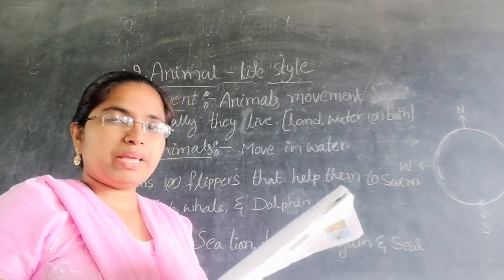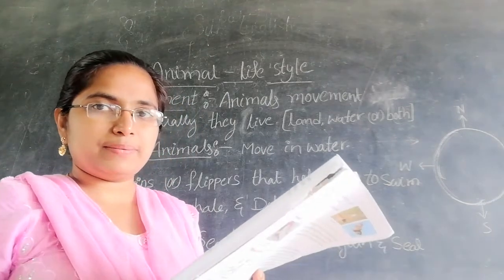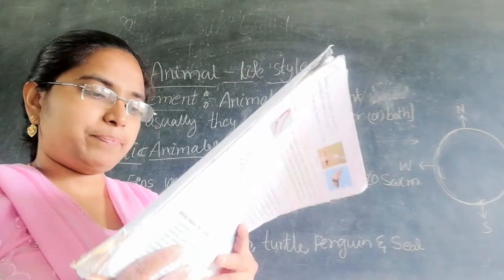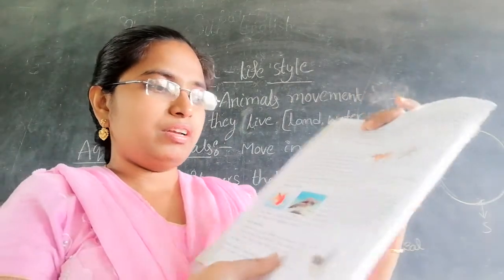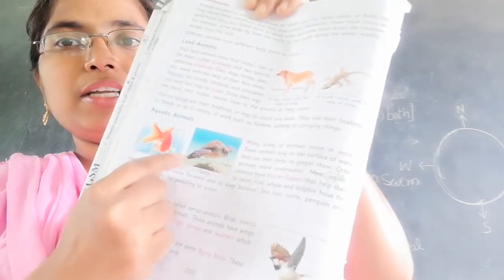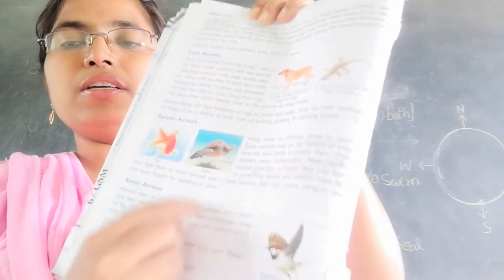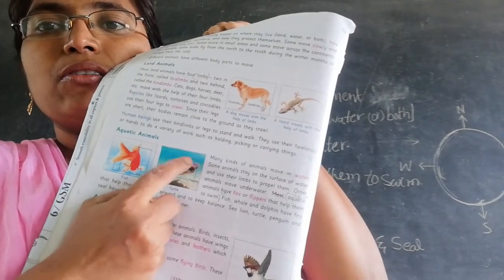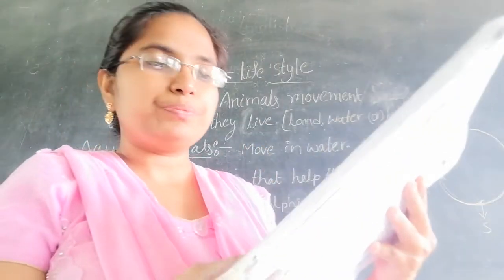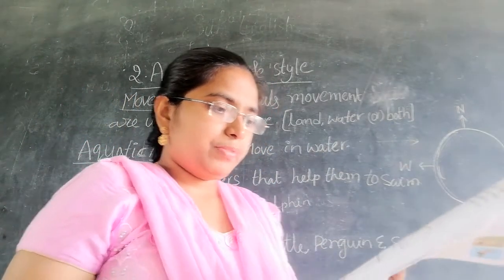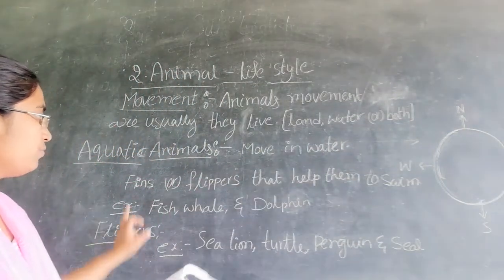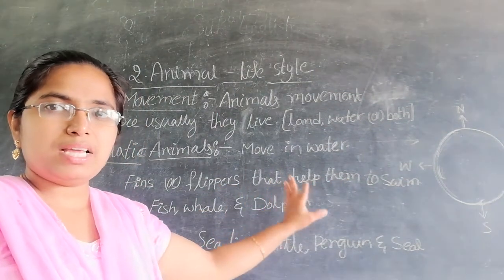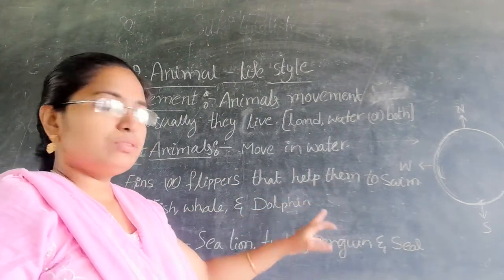Sea lion, turtle, penguin and seal have flippers. Those are called flippers, for paddling in water. Here is the turtle, or tortoise, whatever it may be. These are the flippers, and they can move forward with them. These are aquatic animals. Fins or flippers help them to swim.